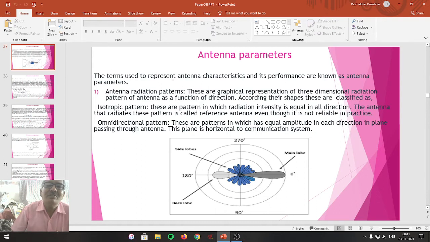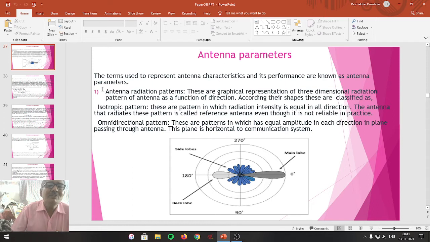Those terms are called the antenna parameters. By understanding this particular terminology, we are going to understand the better performance of the antenna.